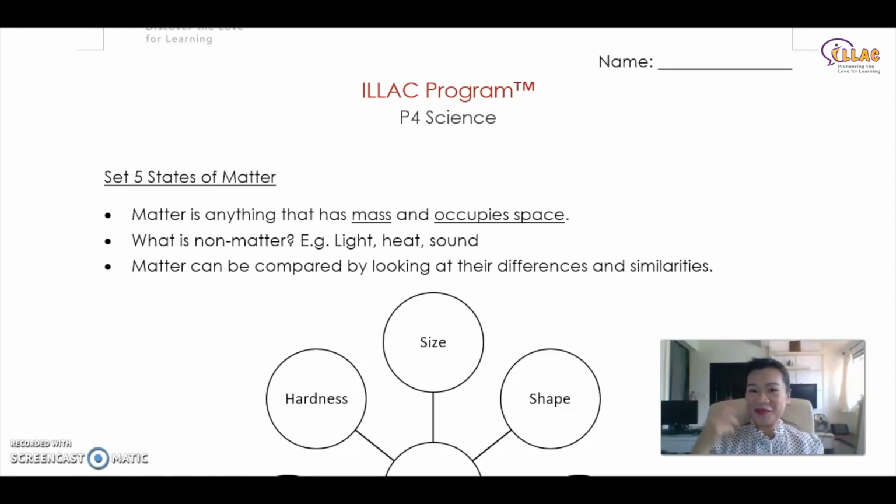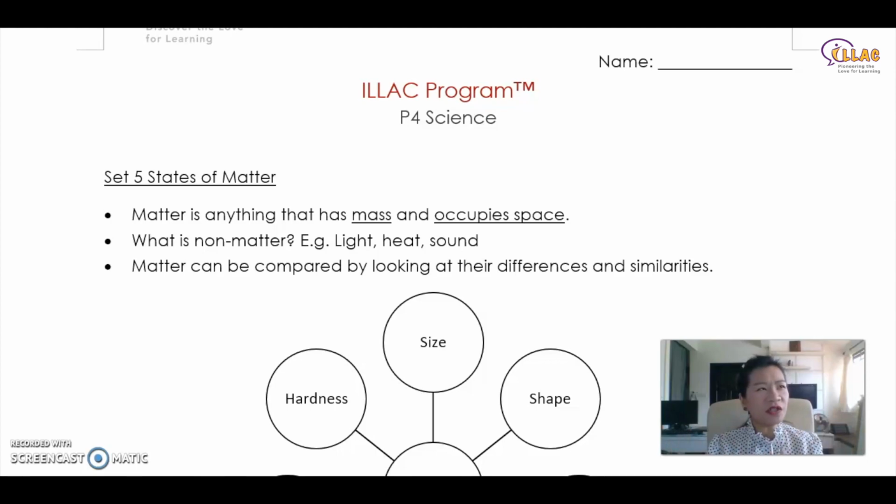This is Clarice Lim. Today I'm going to go through P4 Science Review, States of Matter, or just simply matter. So what is matter? Matter is anything that has mass and occupies space. It includes a lot of many things. In fact, many things around us have mass and occupy space. Even the air around us has mass and it does occupy space. How is that possible? We will explain that later.